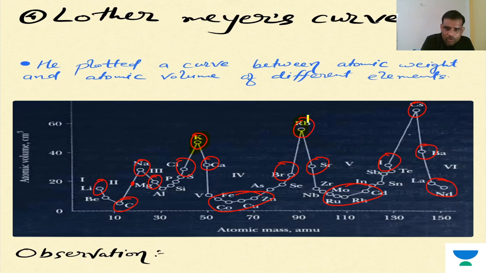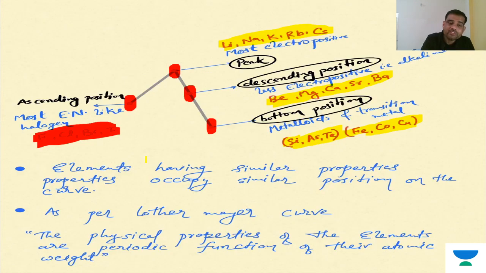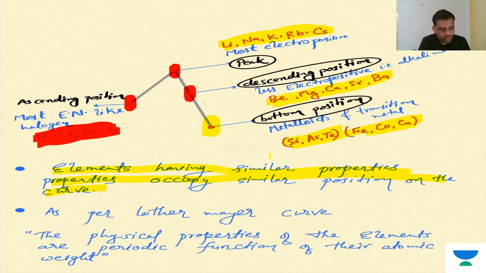You can see that the top position is picked by those elements which have the same kind of properties. What does that mean? Here it is lithium, sodium, potassium, rubidium, cesium. All these elements capture the same kind of position, the peak position. It means they have similar properties. That point is telling you this only: elements having similar properties occupy similar positions on the curve. And the bottom position is always obtained by the metalloids or transition metals.